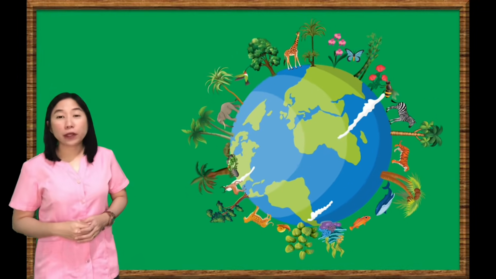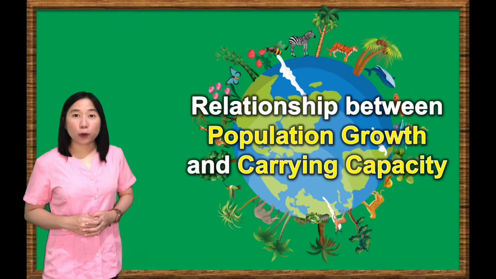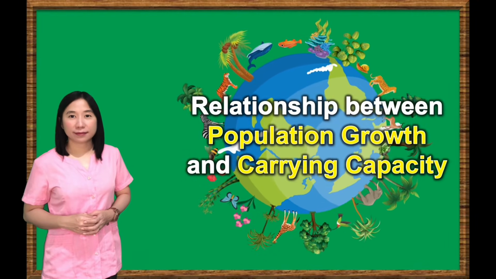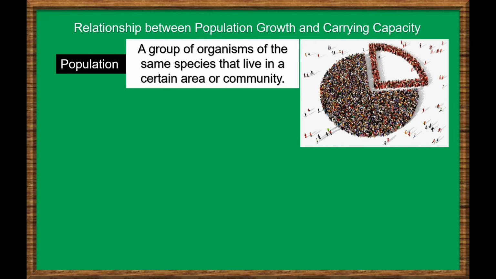Since you now know the importance of biodiversity, let us learn how the population of organisms in an ecosystem affect biodiversity. Relationship between population growth and carrying capacity. Population is a group of organisms of the same species that live in a certain area or community.